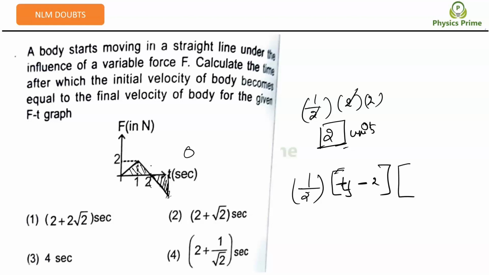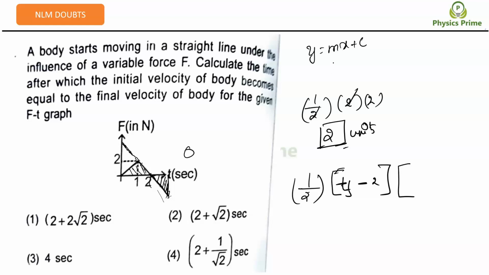Okay, this equation is what? Straight line equation. Tell me. Y is equal to mx plus c. If I take, what is c when x is equal to 0, when t is equal to 0 here, then it will become how much? Is the information given here? No, sir. Okay, we will substitute it here.